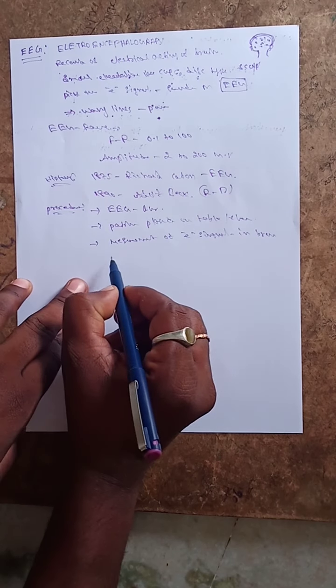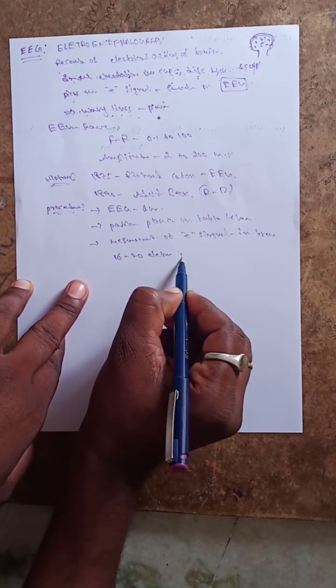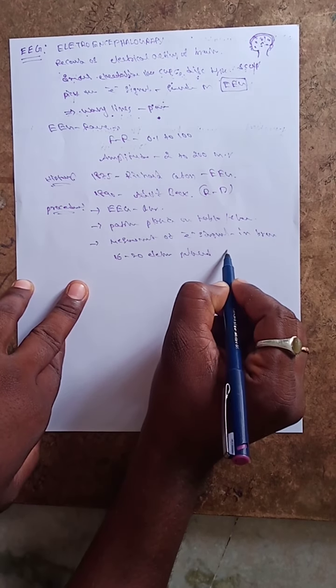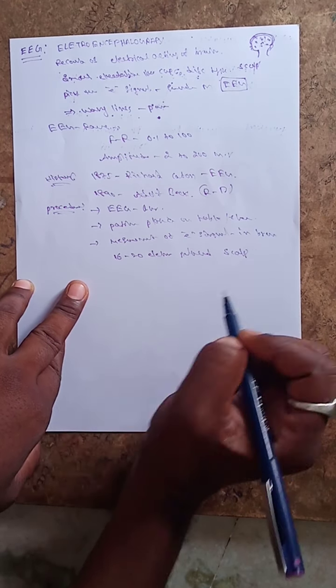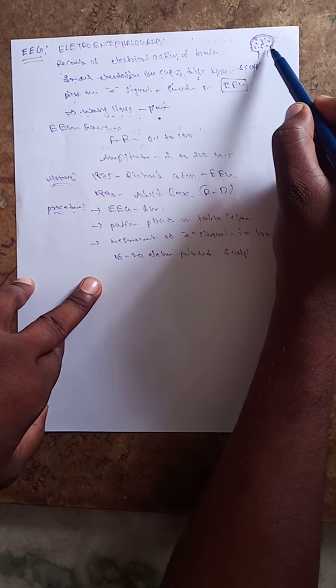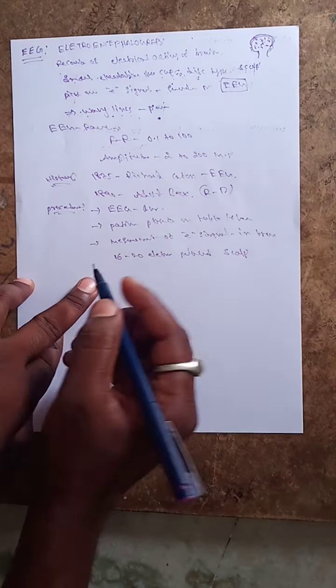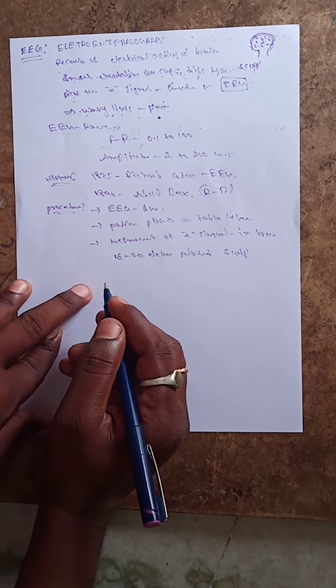Over the whole head, a minimum of 16 to 20 electrodes are placed on the scalp, each one in every part of the head. The next one: the brain generates impulses.